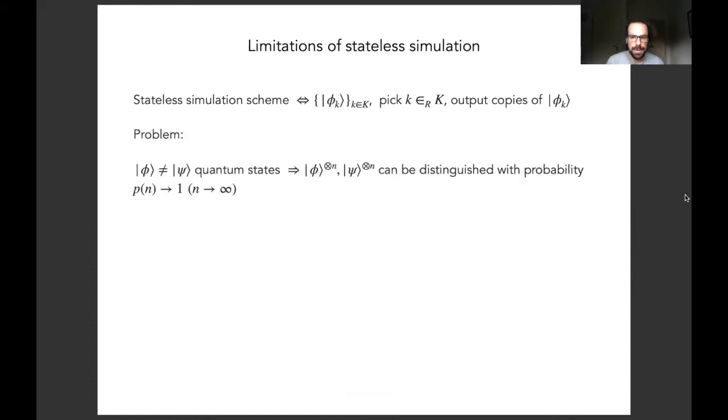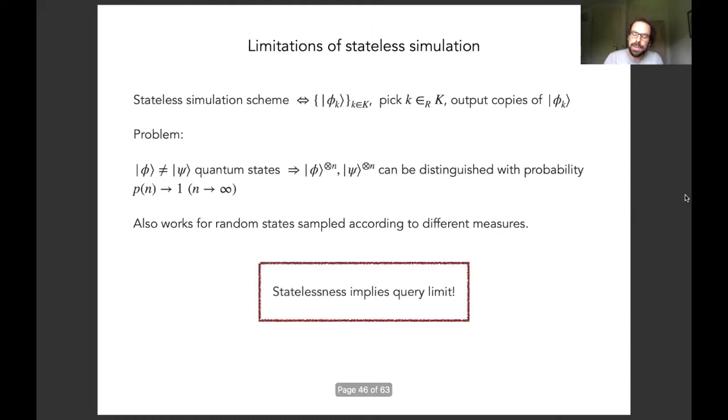There's a problem, however, and that is that two quantum states, no matter how close they are, become near perfectly distinguishable as soon as enough copies of them are supplied. This extends to quantum states that are sampled according to different probability measures on the set of quantum states. In particular, if I have on the one hand a Haar random state, and on the other hand a state sampled from this finite state family that specifies my stateless simulation scheme, then these two become distinguishable as soon as I supply enough copies of my sample.